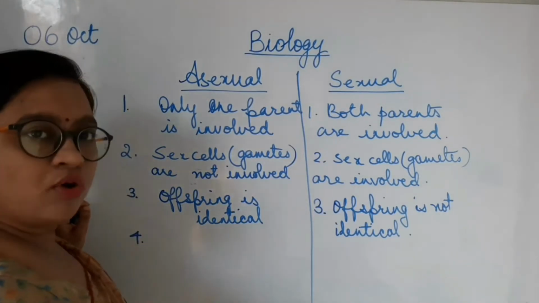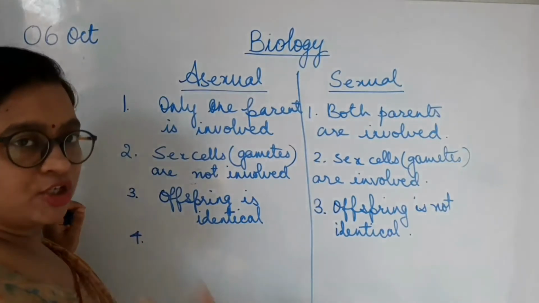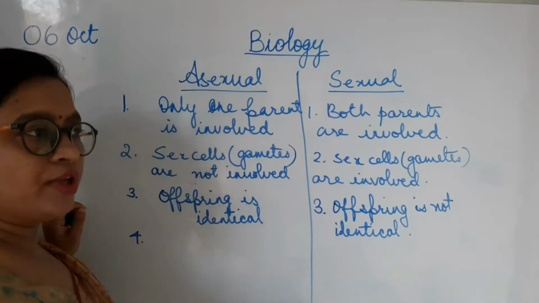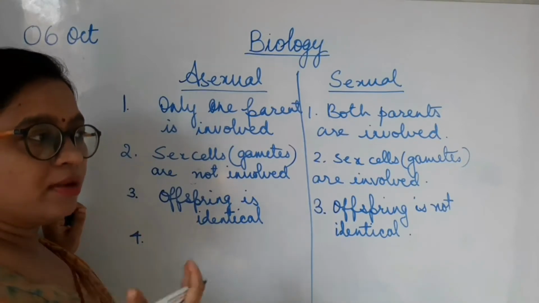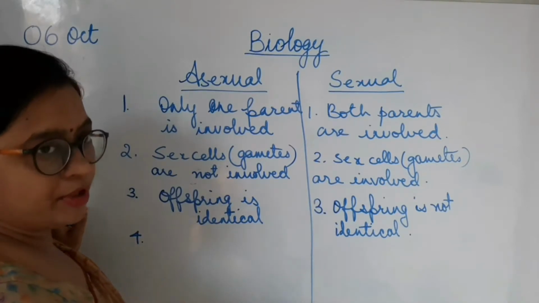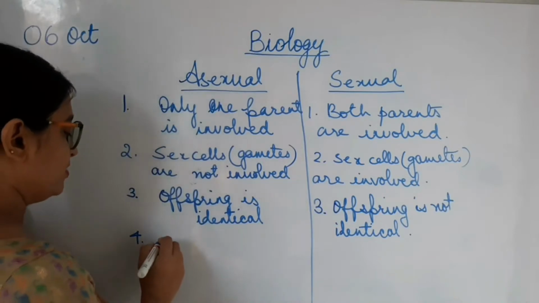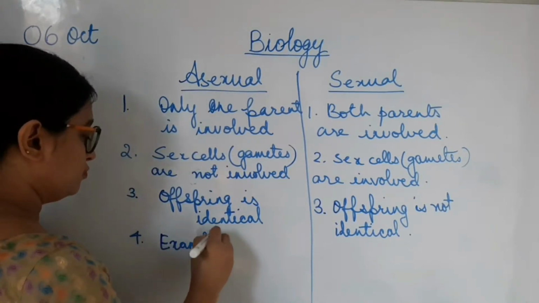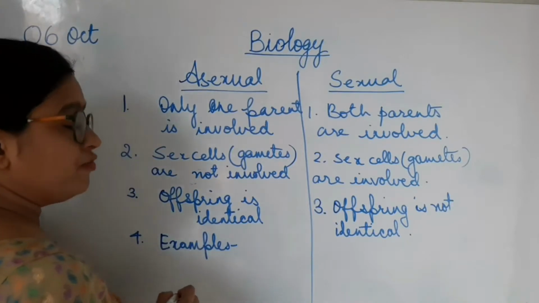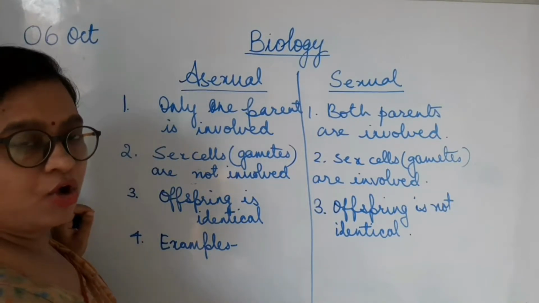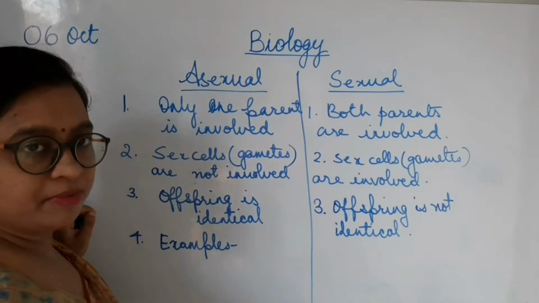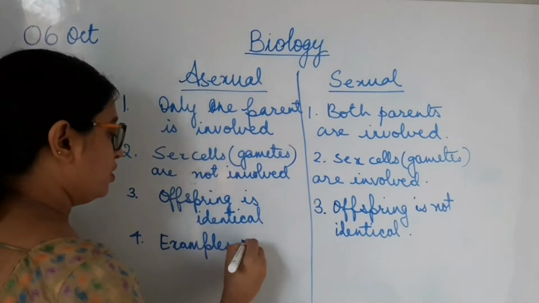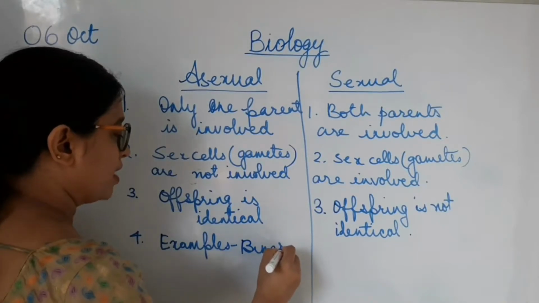All the organisms which undergo the asexual mode of reproduction produce lots of offspring at one time. So the number is quite large as compared to sexual reproduction. Now let's see the examples. If you remember in your class 7, the asexual mode of reproduction happens in plants, and budding and binary fission are examples. Let's write those examples.